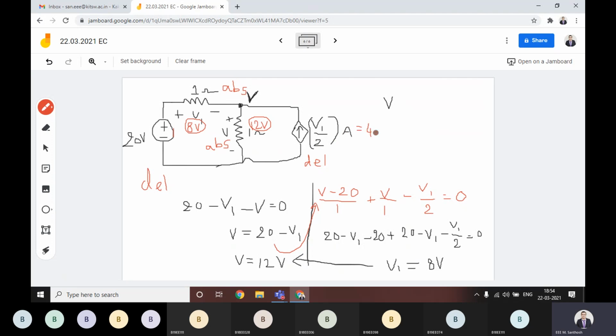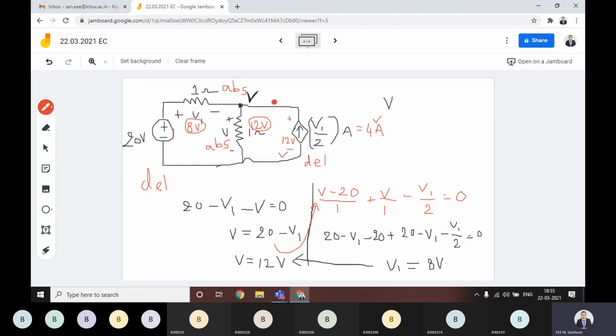Obviously V1 is 8, then this current source value is equal to 4 ampere, right? Then what is the voltage across this current source? Can anyone tell us? 12. This is a parallel one. Then obviously the voltage across this current source is 12 volts. You have the current and you have the voltage.